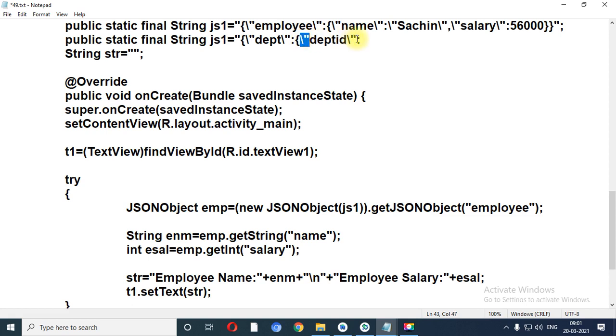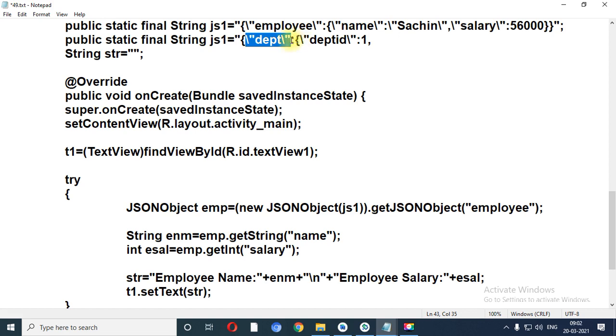Slash double quotation, colon is used for the separation. Now let me give the number, and you can give a number directly. So let me give ID 1. For the separation of two columns we have placed a comma. Don't get confused. First of all you need to give the name of the table. So for that DEPT is there, and you need to write it between slash and double quotation. So this is the first syntax which you need to follow.